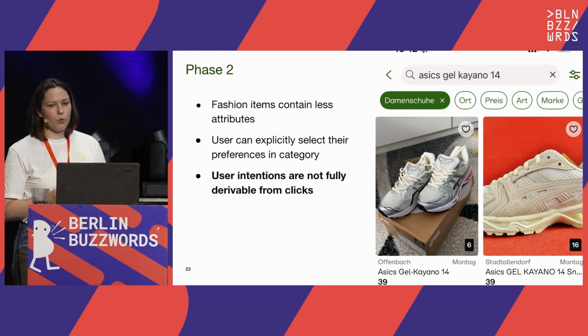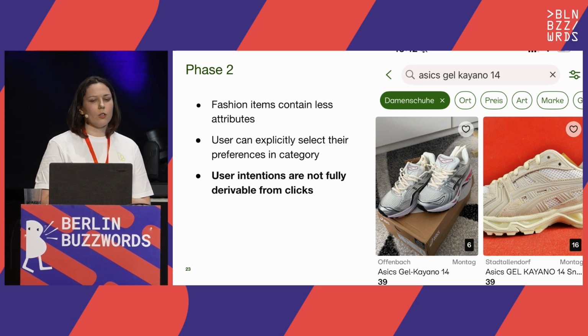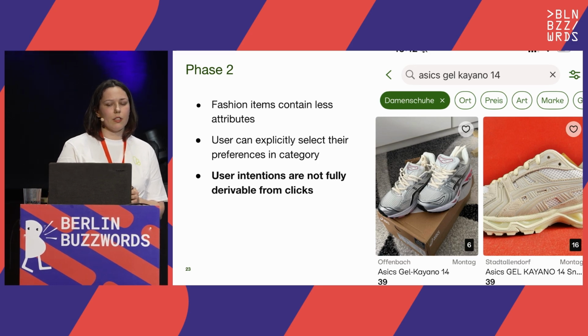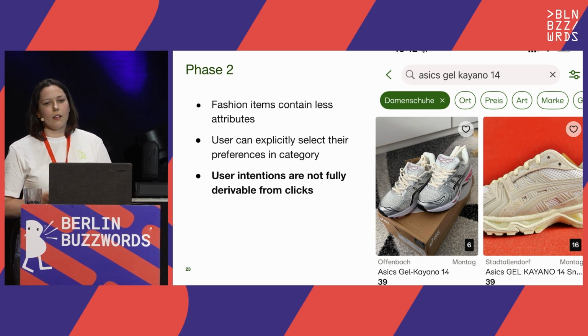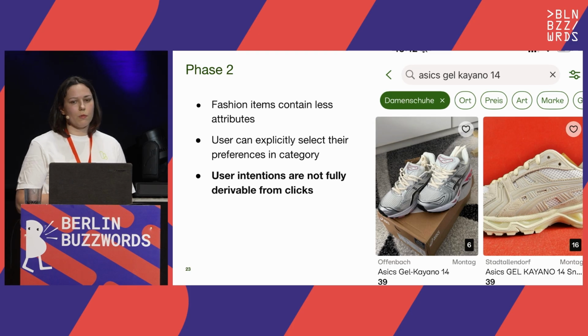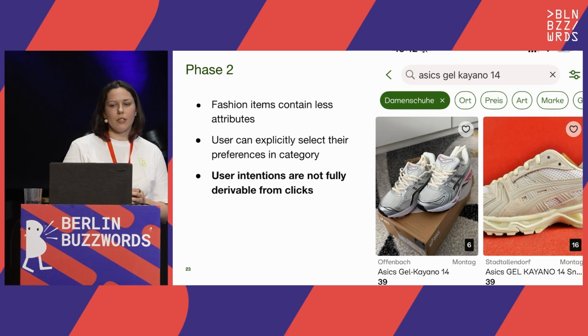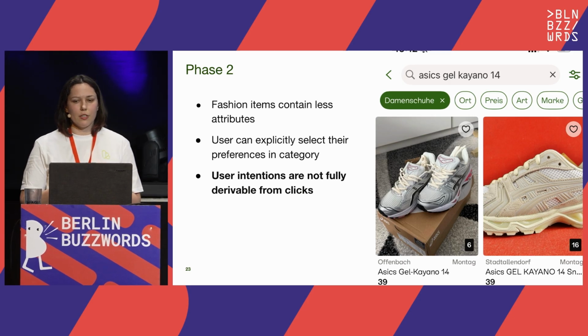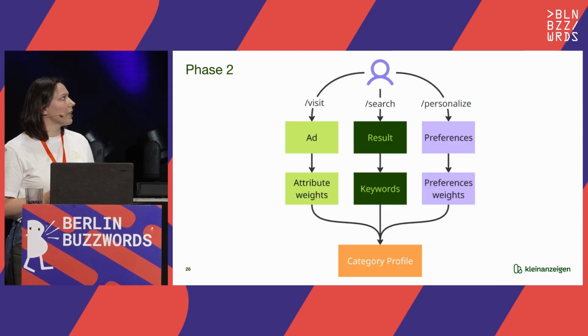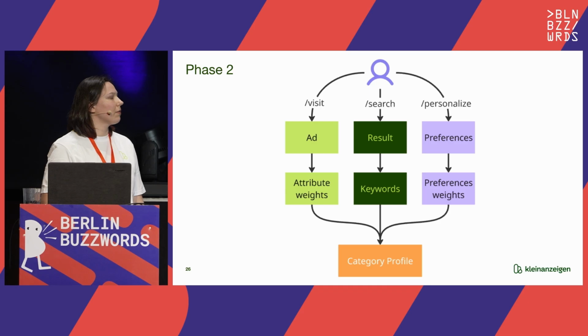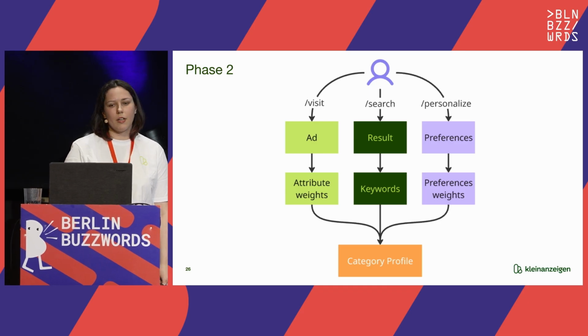And also another point is that not every user intention is fully derivable from clicks. That means, for example, I can search for a specific model of sneakers, and I basically have no attribute in the ad to match this. So we ended up with the following setup for our category profile in fashion.